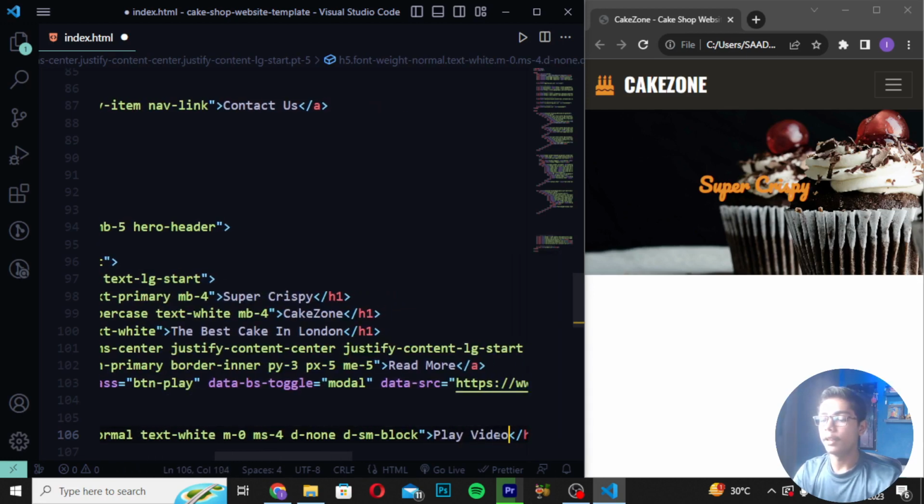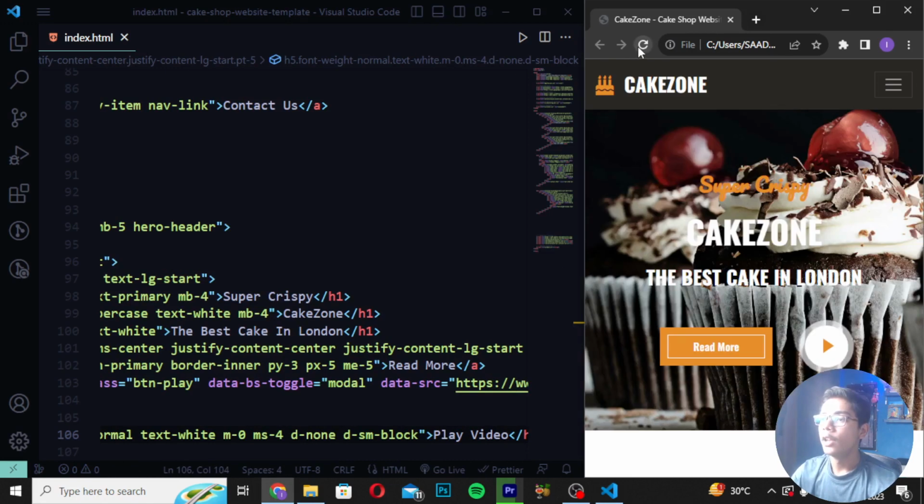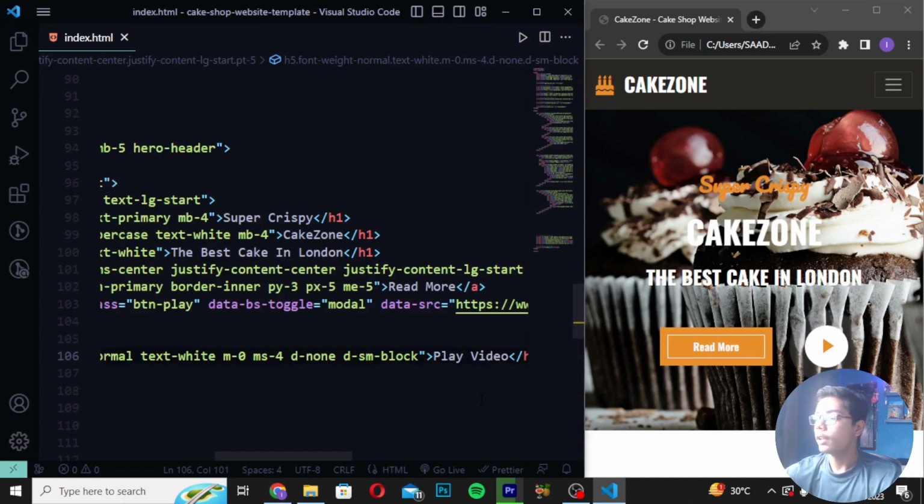So here I will be saving it, and then you have to reload. So you can see now we are just getting a read more button and a video option, which is looking good, and we are also getting the best cake in London, which is looking good.